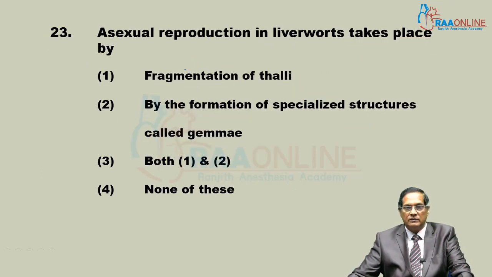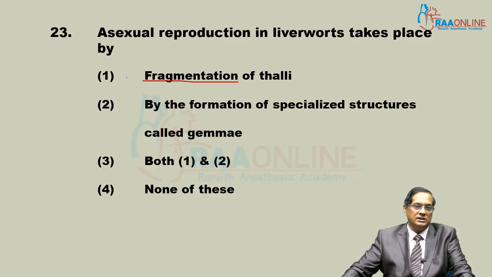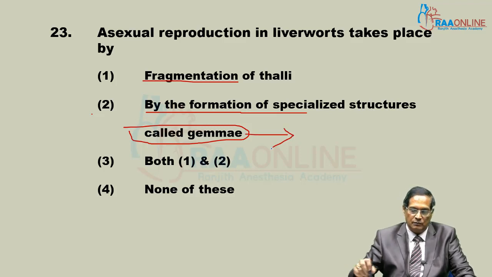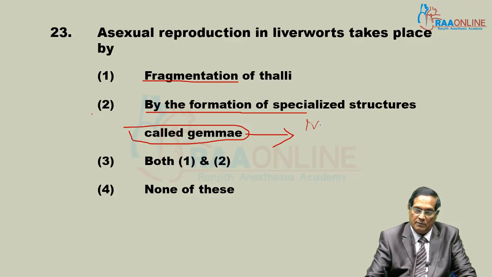Asexual reproduction in liverwort takes place by fragmentation, that is death and decay of older part. If the body is fragmented, that is divides into two or more parts, each of them is able to develop into a new plant. The second one is by the formation of a specialized structure, gemmae. It is seen in Marchantia.